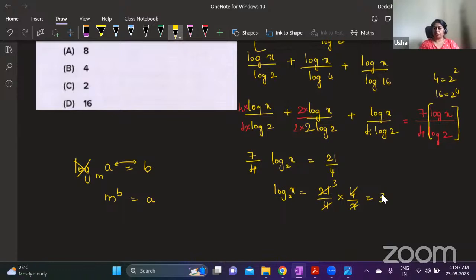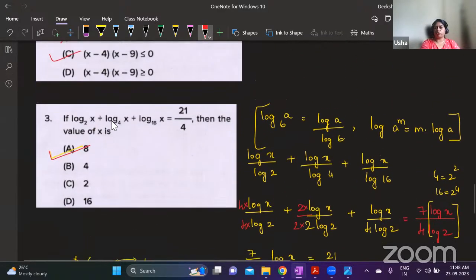So log x to the base 2 is 3. I will convert it to index form. Yes, 8 is correct, Sharat. So for this, I will not write log. 2 is going to be the base. x and 3 are interchanged. So what is x? It is 8. All of you understood this?